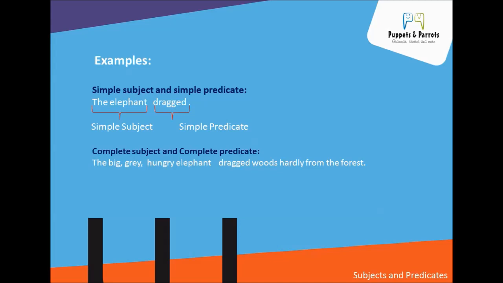And the predicate of the sentence is based on the simple predicate, which is the verb. All the other words in the predicate tell more about the subject, and some of the words can modify the verb. So, big, grey, hungry elephant is the complete subject. Dragged woods hardly from the forest is the complete predicate.